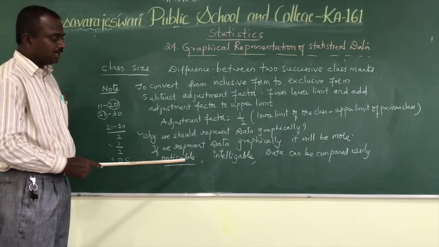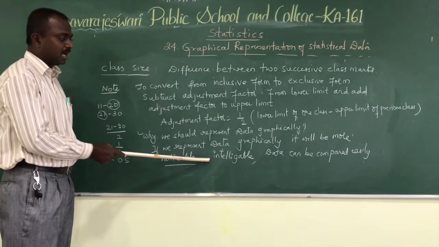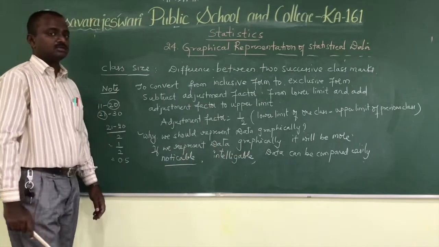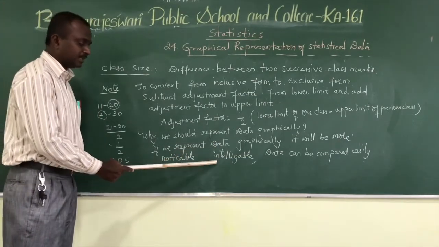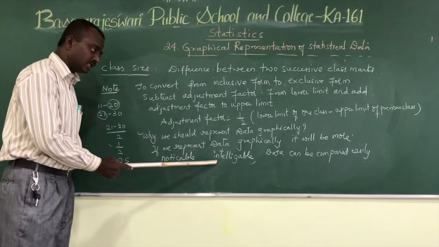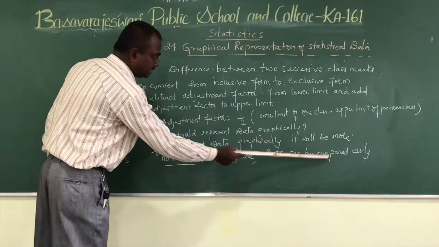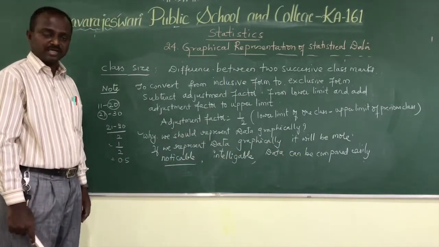It is also intelligible, that means easy to understand. And we can compare the data easily. So the three benefits are: noticeable, intelligible, and easy comparison of data. Therefore, we have to represent the data graphically.